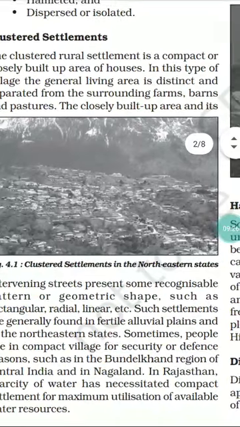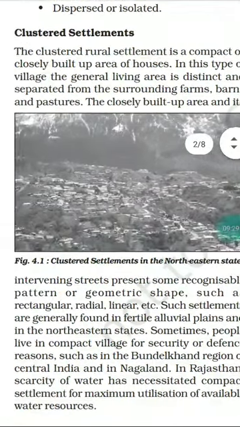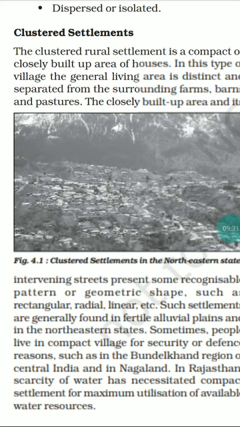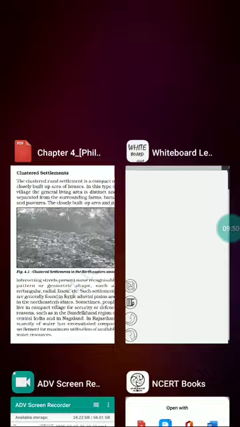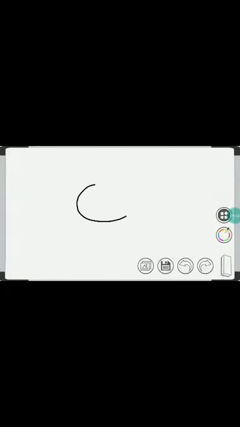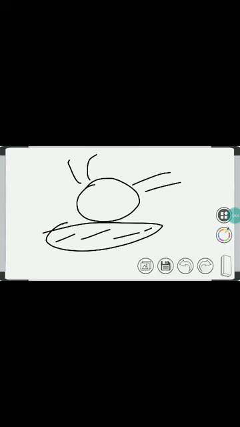This figure is regarding the cluster settlement in the northeastern states. You can easily find that all the houses or built-ups are closely packed, very compacted, and this living area or built-up area is distinct and separated from other areas. Like in the middle is the whole built-up area where buildings are made, and beside this side farmland, this side some other barns, and this side pasture land are left free.